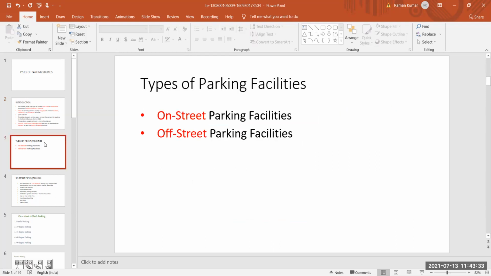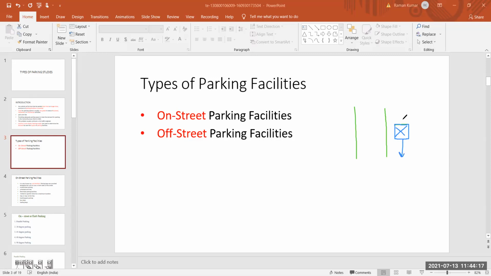Types of parking facility. I already said we have two types of parking facility: one is on-street parking facility and another is off-street parking facility. It is clear from the name that on-street parking facility means on a particular road or stretch you park your vehicle. Suppose this is your road, this is your cross section. Along this cross section or near it, we park our vehicle. Here we park our vehicle, and here we park our vehicle.